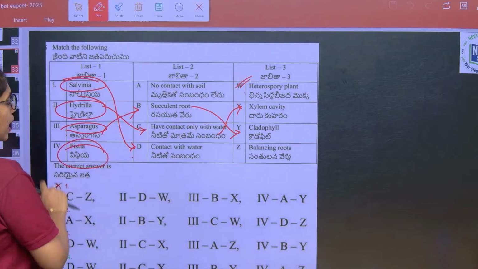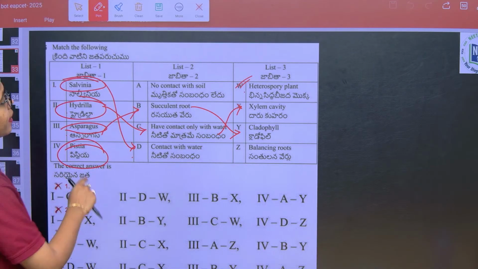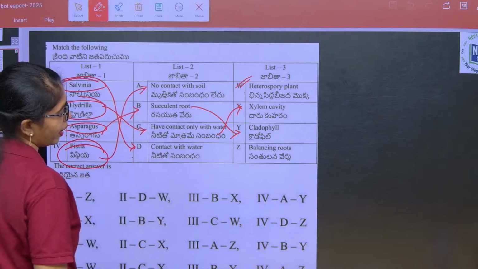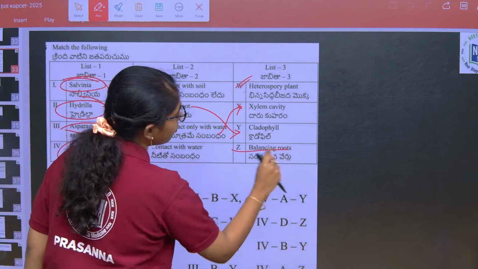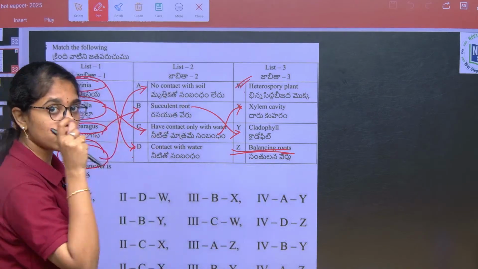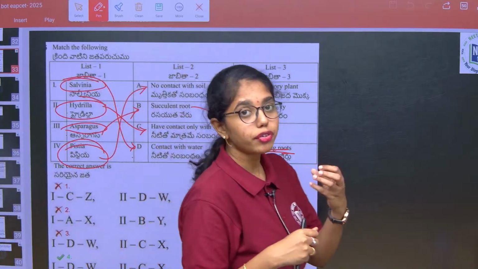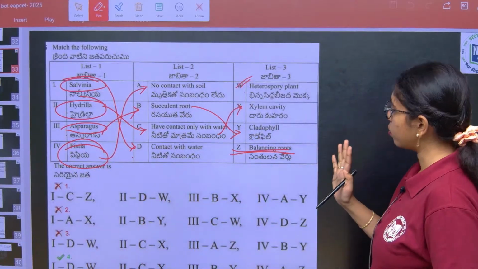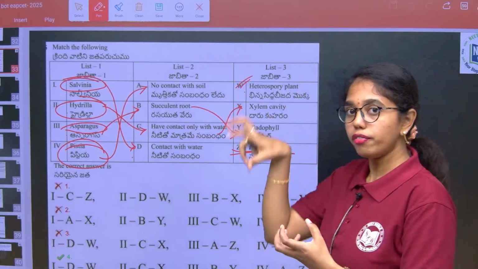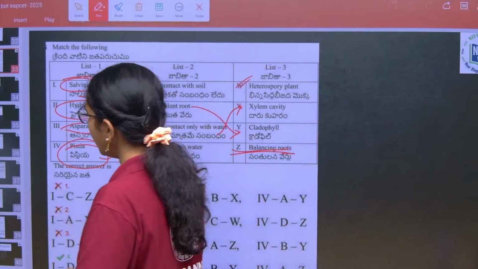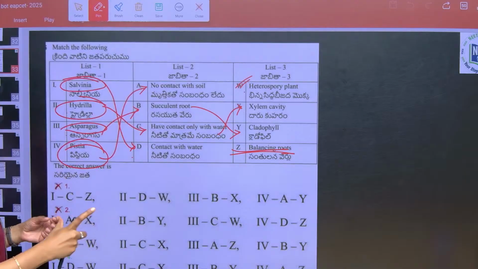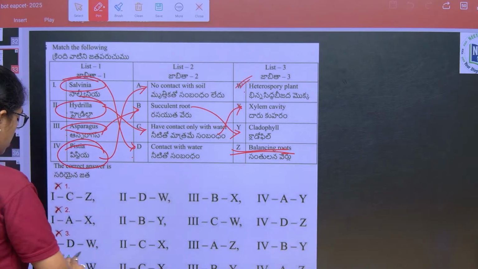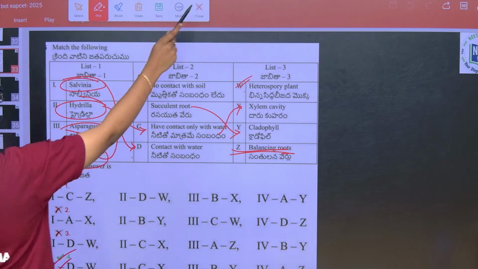And then Pistia and Eichhornia, they do not have contact with soil and they have balancing roots. At each node you can see a tuft of roots and rosette of leaves. That is option 4.